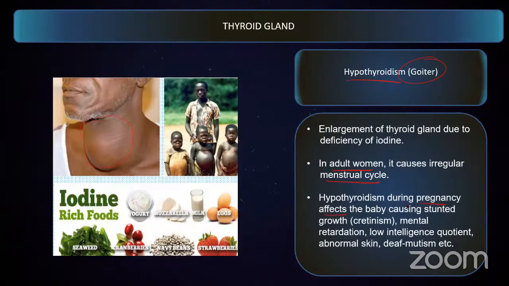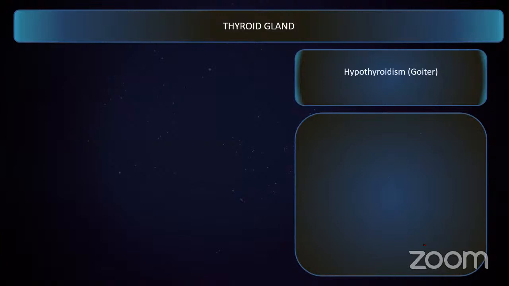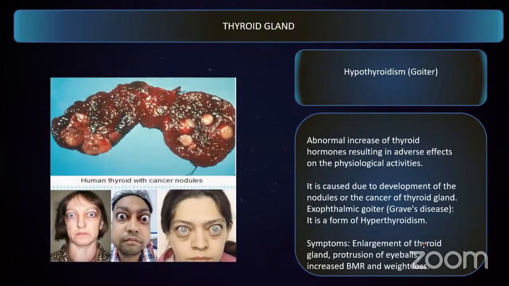So the baby will start showing stunted growth, mental retardation. This stunted growth is also called cretinism, along with mental retardation, low intelligence quotient, abnormal skin, deaf mutism. These are some of the things that you can expect of a baby born to hypothyroid mothers. Sometimes the same thyroid gland, because of some mutation or some physiological effects, can develop some nodes which can lead to cancer.